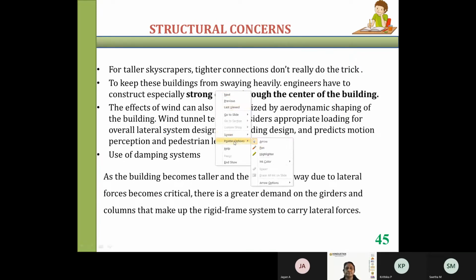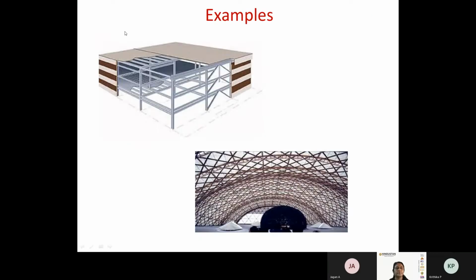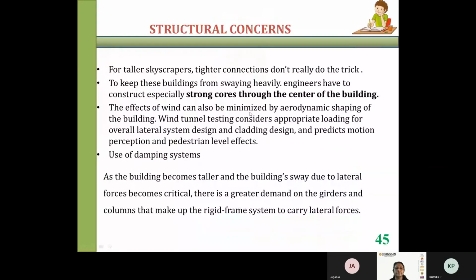Now, for taller skyscrapers, that means very tall structures, the tighter connections don't really do the trick.